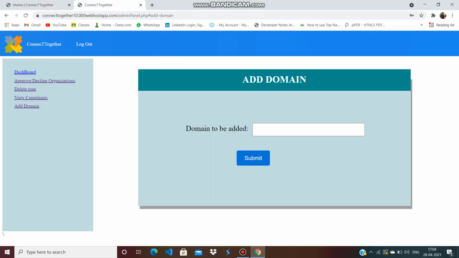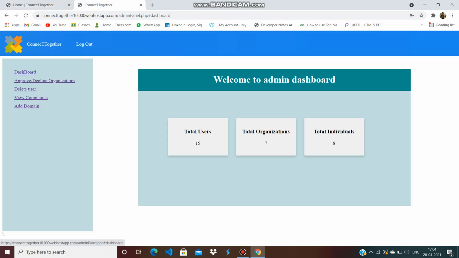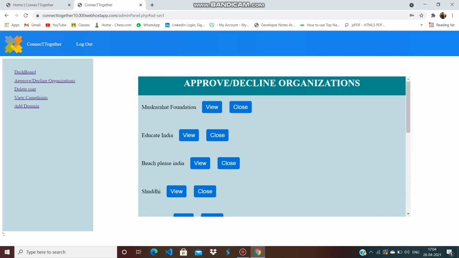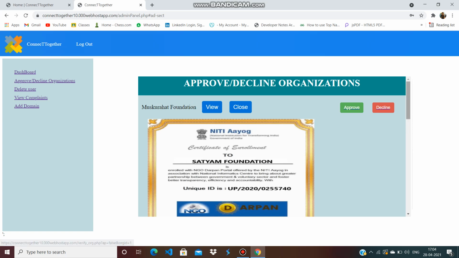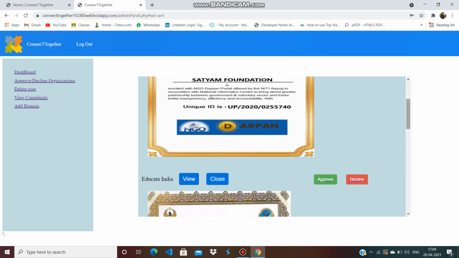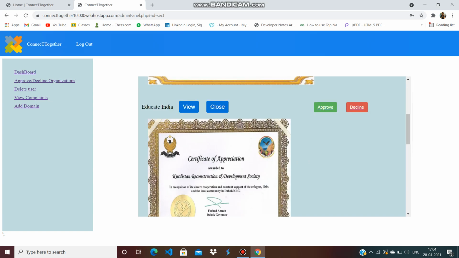Now I'll show the admin section. First of all, this is the dashboard. Then approve or decline our organization. As I already told, the NGOs have to enter the proof of the organization, which will be verified by the admin. When the admin clicks on view, he'll be able to see the proof of the organization that has been entered. Then that can be approved or declined. When it is approved, the organization can continue with the process. If it is declined, it will be deleted from our system.